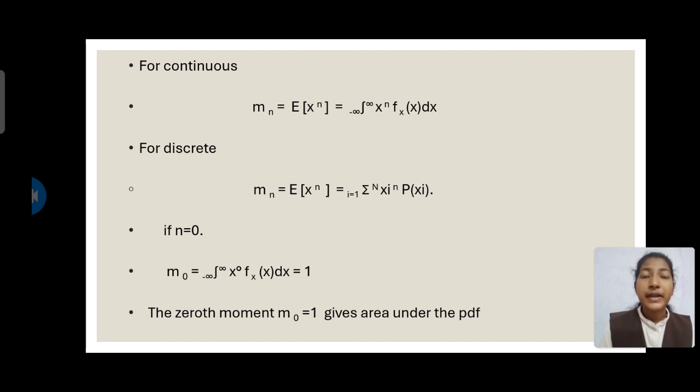If we substitute n is equal to 0 in the continuous equation, it becomes m_0 is equal to integral minus infinity to infinity x power 0 into fX of x dx. We know that x power 0 is equal to 1 and it gives the value 1. Therefore, the 0th moment m_0 is equal to 1, which gives us the area under the probability density function.